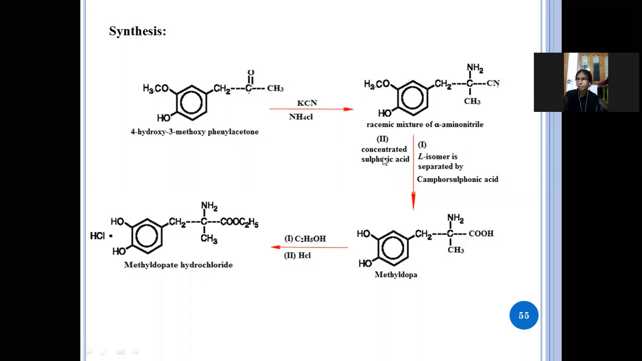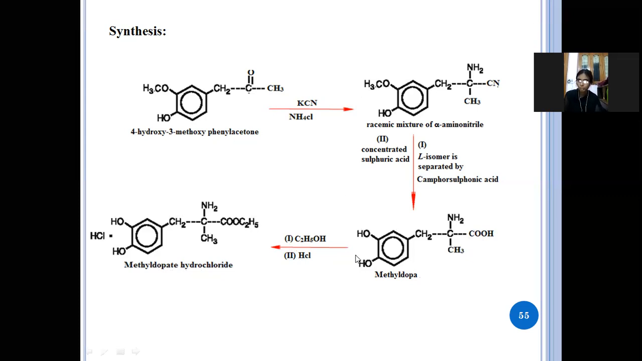So in the presence of sulfuric acid and camphor sulfonic acid, the methyl group and the cyanide group are eliminated to get methyldopa. In place of the methyl group, a hydroxyl group is attached, and in the place of the cyanide group, the carboxylic acid is attached. And when methyldopa is reacted with ethanol and hydrochloric acid, what will happen? The methyldopate hydrochloride drug is formed.